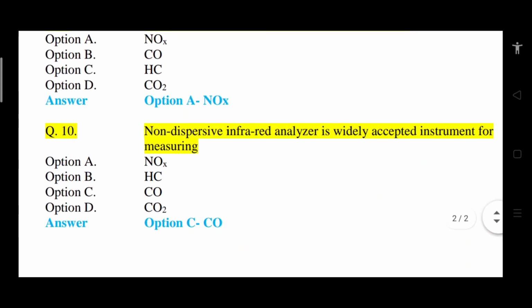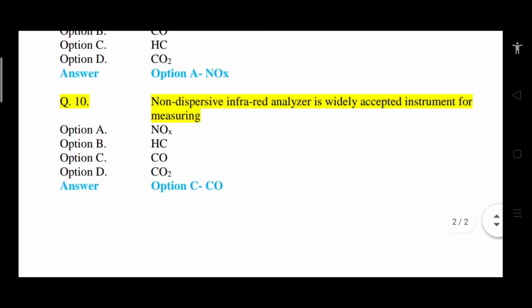Question number 10. Non-dispersive infrared analyzer is widely accepted instrument for measuring what? So options are option A NOx, option B HC, option C CO, option D CO2. So correct answer is option C, that is CO.